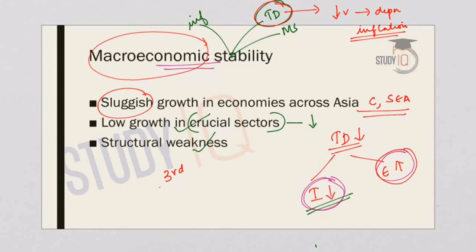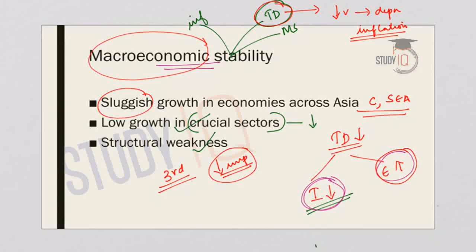Now the third factor to be considered is that when the imports to the country have come down, it has another indication as well. It also indicates that the decline in imports is due to weak industrial demand within the country. So there is a manufacturing slowdown in the country. We have already discussed the manufacturing slowdown in India in a previous lecture. You can refer to the lecture that is available on StudyIQ, so you will understand the situation of manufacturing slowdown in India. The manufacturing sector is also dependent on imports for its inputs and raw materials. So when there is a decline in imports, it also indicates that there is a manufacturing slowdown or an output cut in the economy.